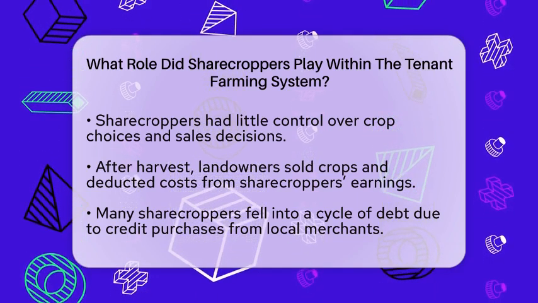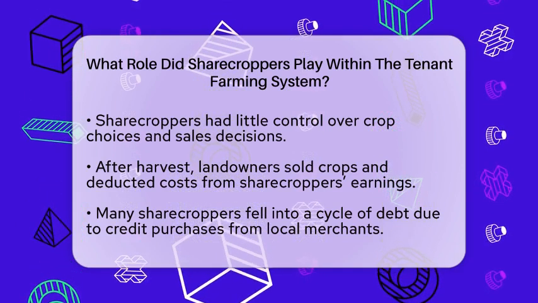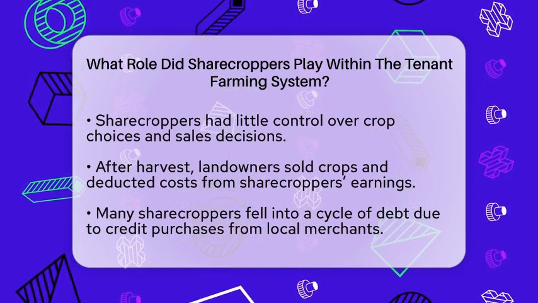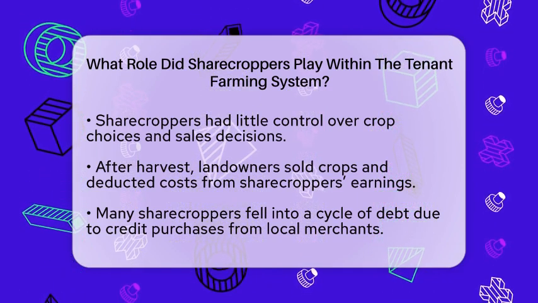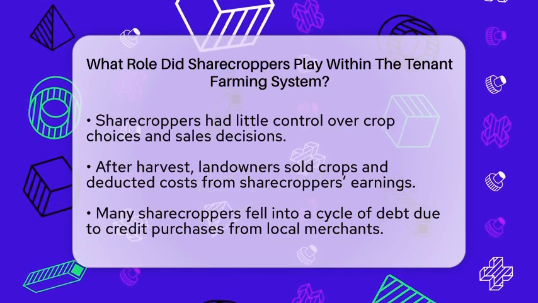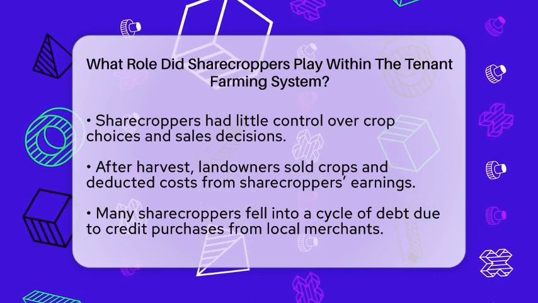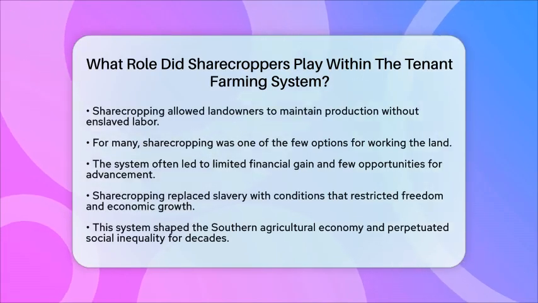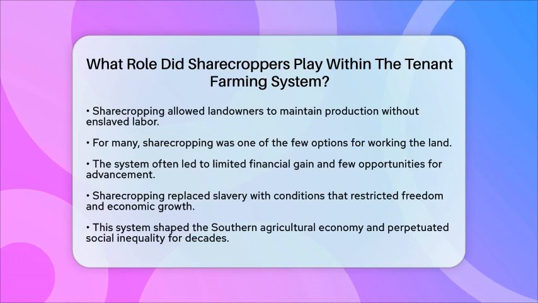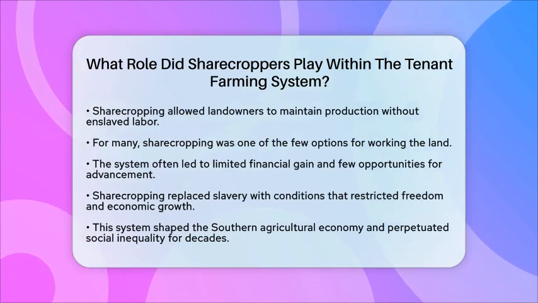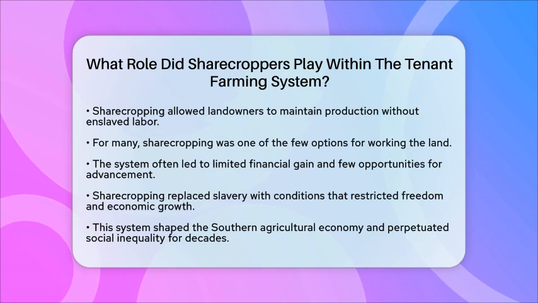Economically, sharecropping allowed landowners to maintain agricultural production without relying on enslaved labor. For freed African Americans and poor whites, it was one of the few ways to work the land and survive. However, it often resulted in limited financial gain and little opportunity for advancement. Sharecropping effectively replaced slavery with a system that kept many people tied to the land under conditions that restricted their freedom and economic opportunities. In essence, sharecroppers played the role of laborers within the tenant farming system.